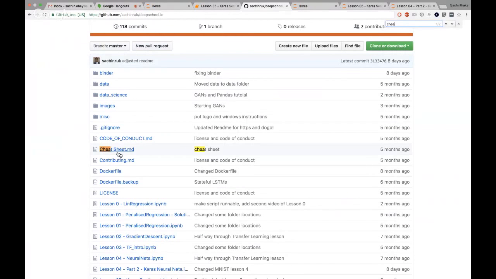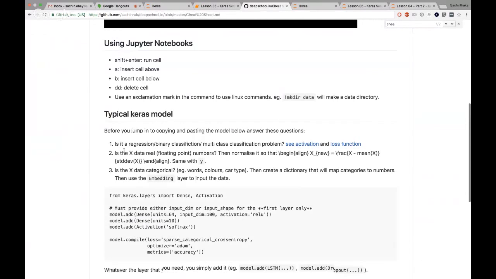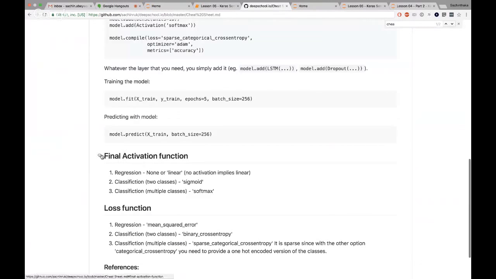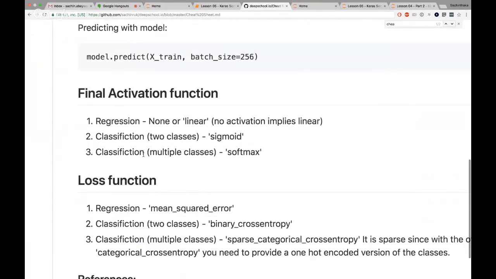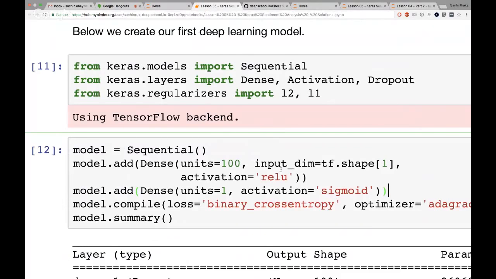So it tells you for what kind of problem, what kind of activation you need. The final activation function is a special thing. In this case, we have a classification with 2 classes, so we have to use the sigmoid function. If you have more than 2 classes, we have to use softmax. And in regression, which I haven't shown so far, you either leave it as no activation function or a linear function. Anyway, moving on.